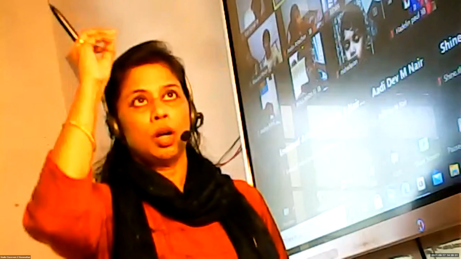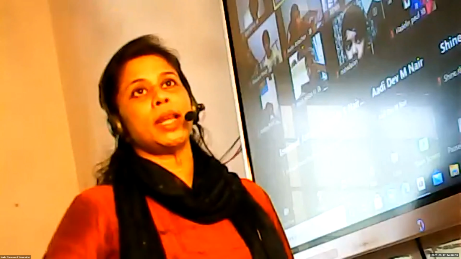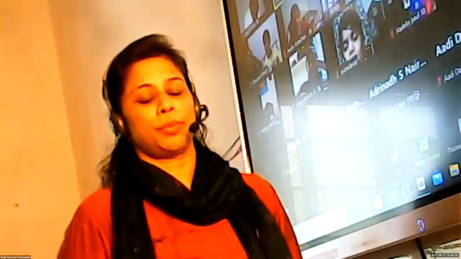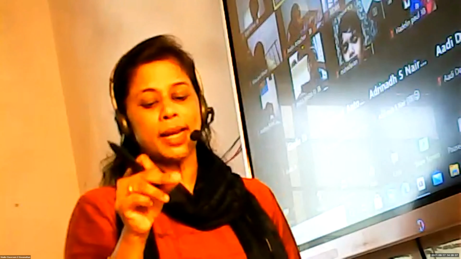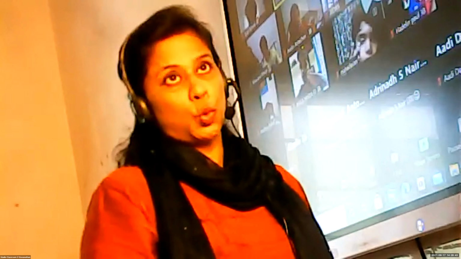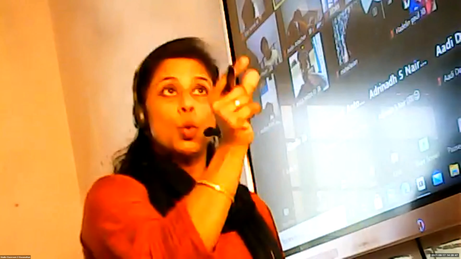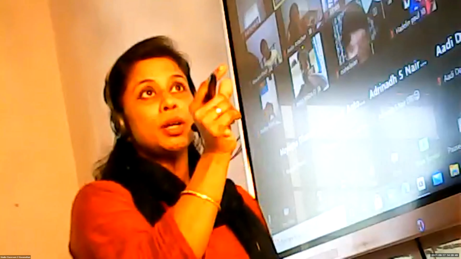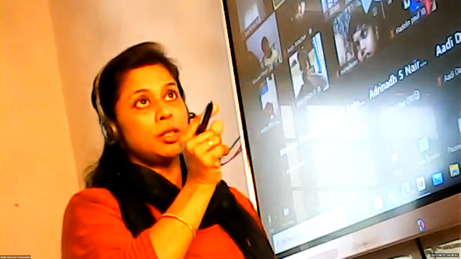Now, a verb can also tell us the time of the action. It can also tell us when the action takes place. So that is how the tenses come into it. I've already told you, tenses tell us the time. When you look at the verb, you can identify whether the verb is in the present tense, past tense or future tense.